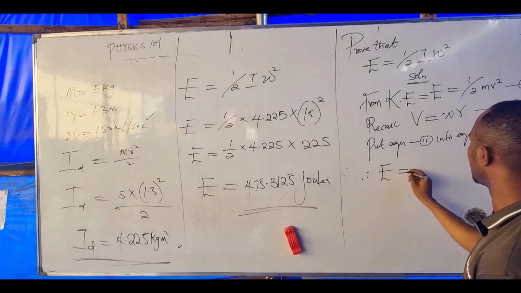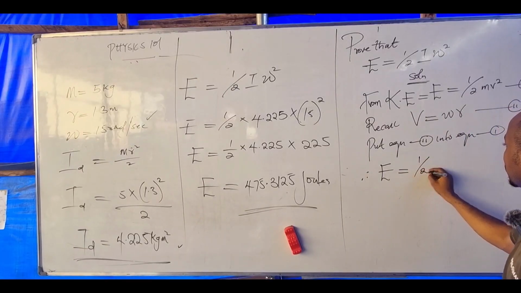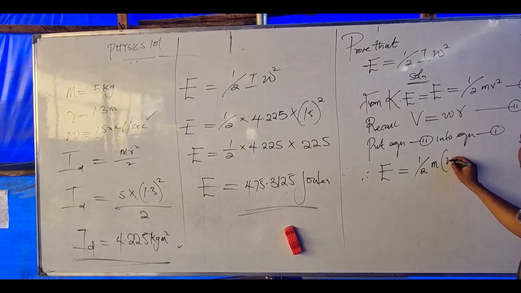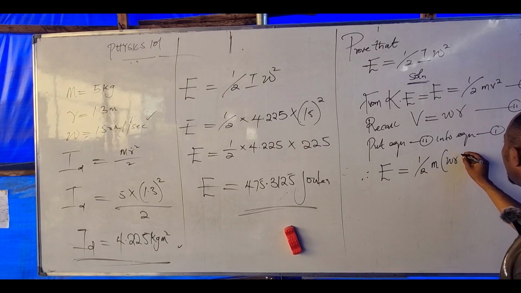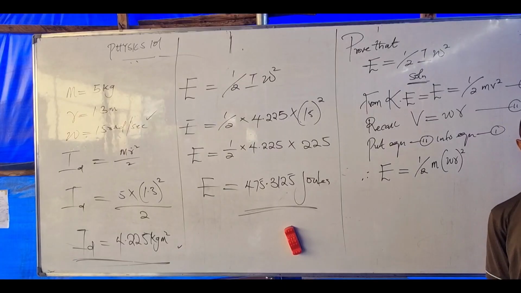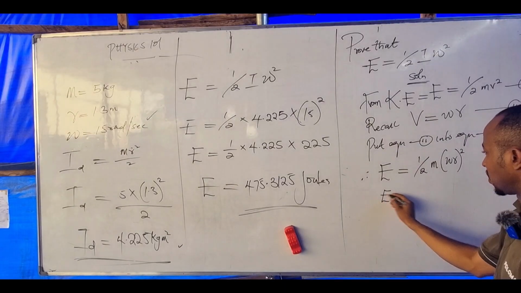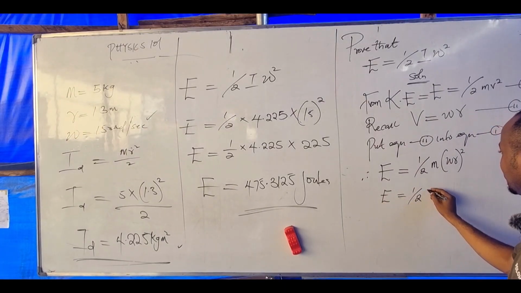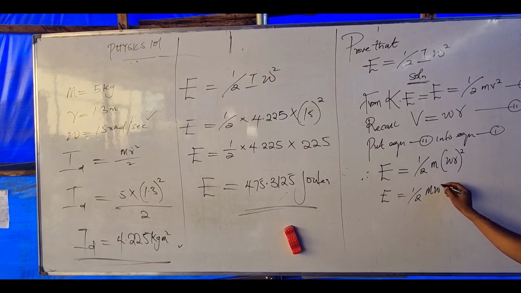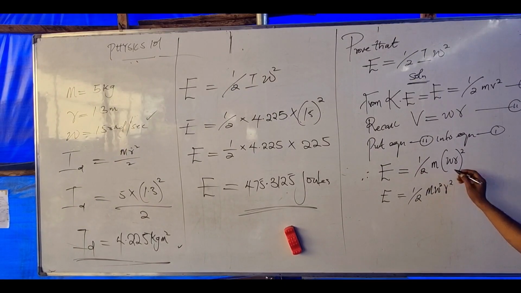That will give us energy equals half m in bracket, what's my v here? omega r, all squared. Am I communicating? So energy becomes half m, can we expand this? omega squared r squared.